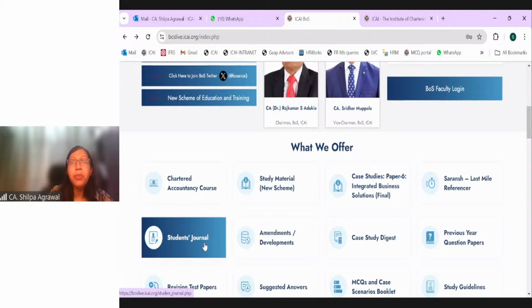The April 2024 issue covers how to prepare for the CA examination, and the May 2024 issue has the examination tips. Please go through these two journals because they will help you understand how to start preparation, the do's and don'ts, and the examination tips to keep in mind when preparing for this paper as well as for the whole CA course curriculum.